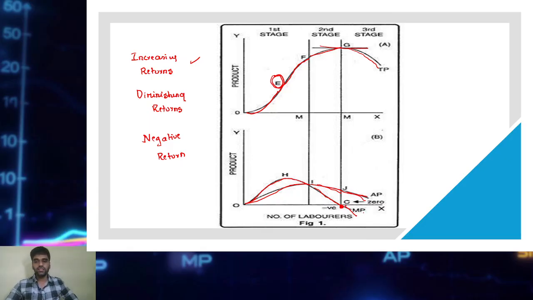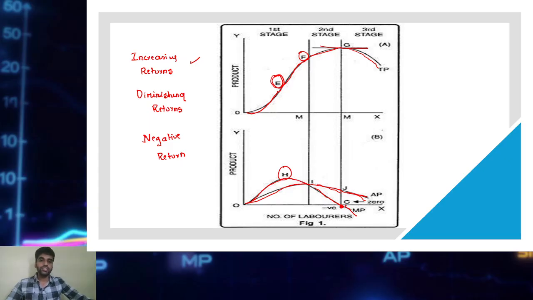Please understand, we are observing 3 stages here: increasing returns, diminishing returns and negative returns. Increasing returns, what is the behavior of TP? TP increases at an increasing rate till the point of inflection, then increases at a decreasing rate till point F. AP increases, MP also increases, reaches its maximum at point H and then starts falling.